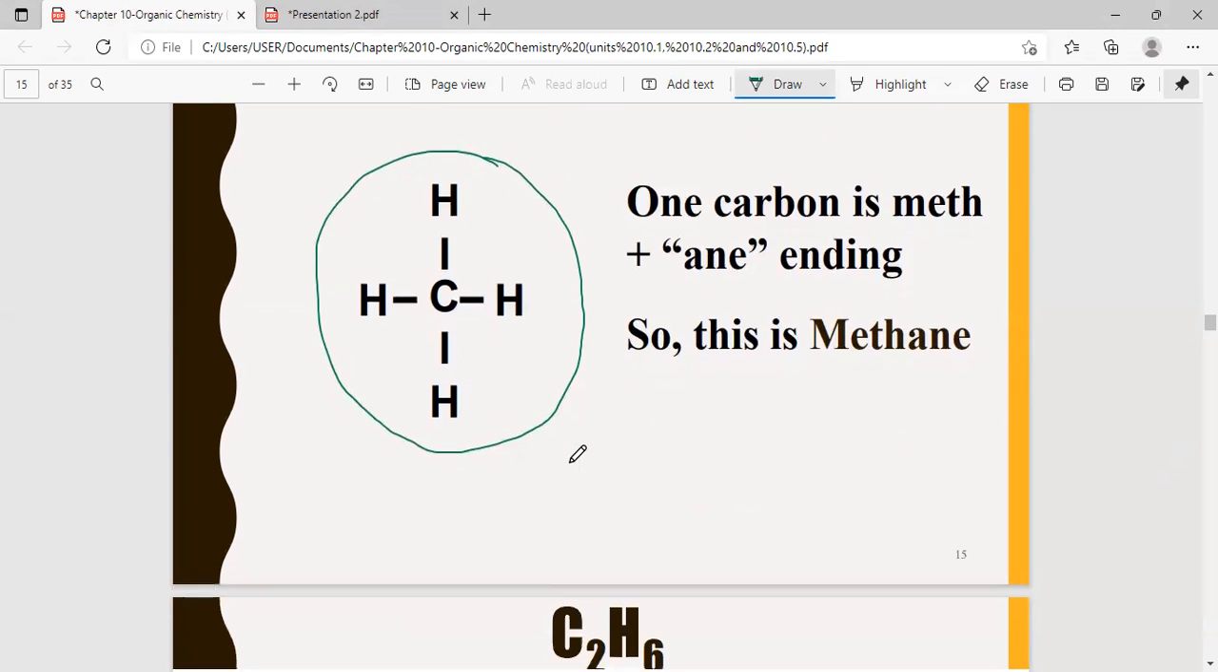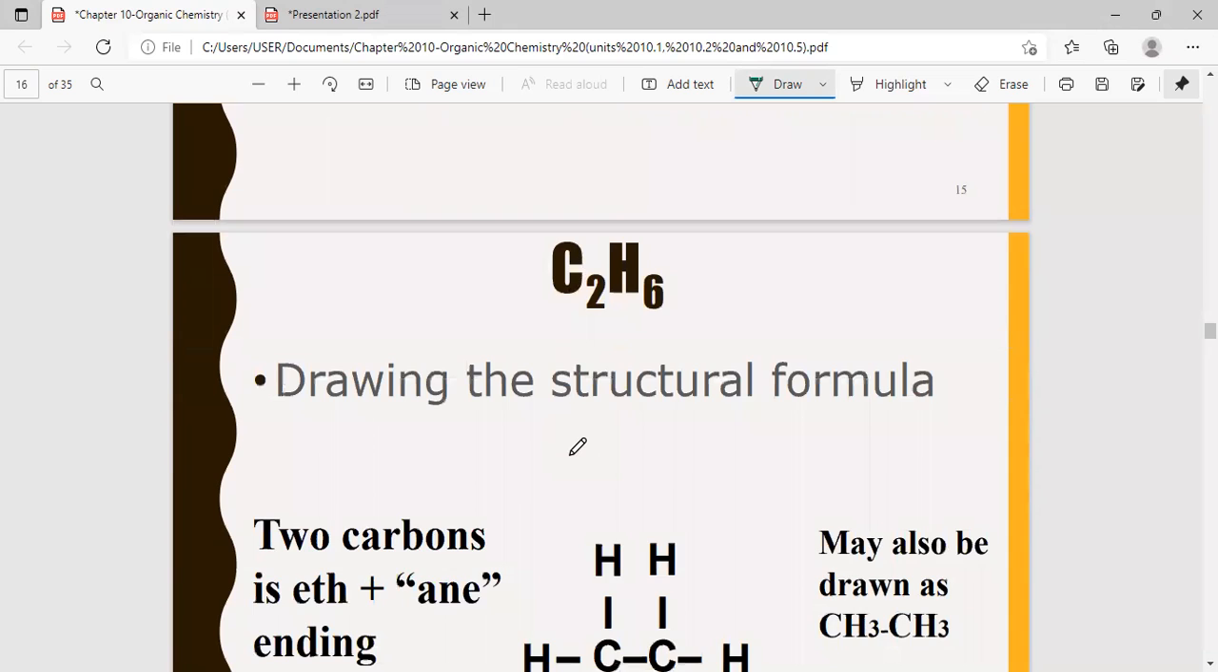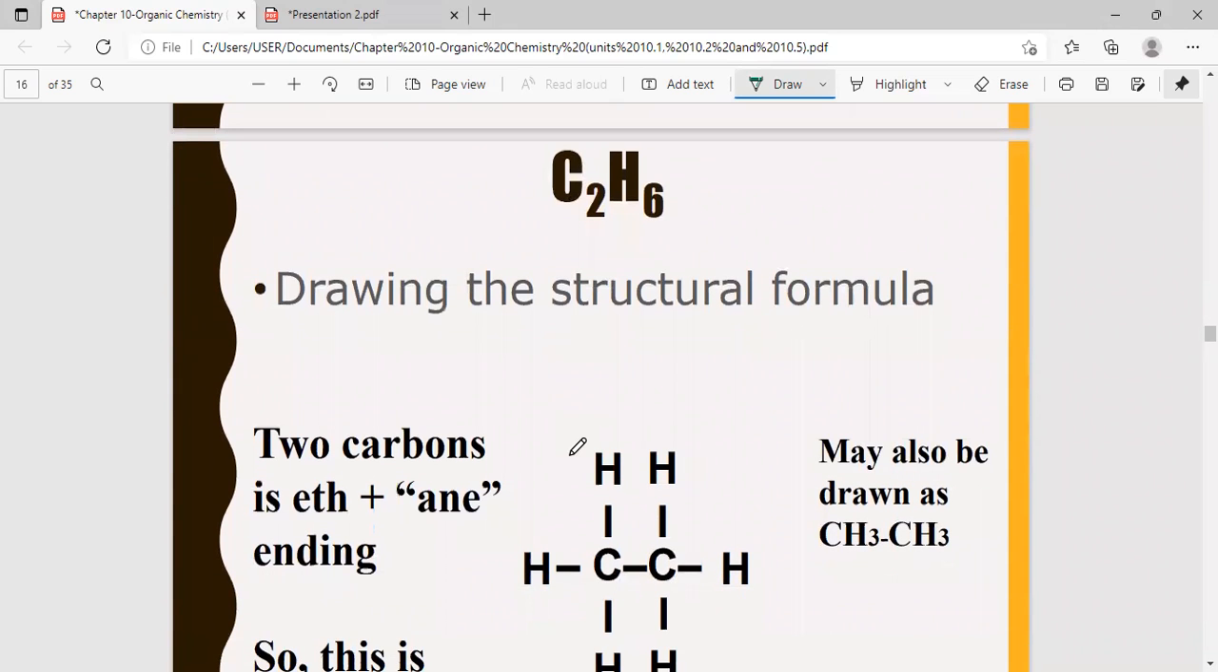Now moving on, let us look at the structure for ethane. As I told you earlier, the structural formula shows the atoms and bonds in a compound. Is that clear? So C2H6 is the molecular formula. Drawing it by showing the atoms and bonds, that's the structural formula. C2H6, since you have 2 carbon atoms, it's ethane.